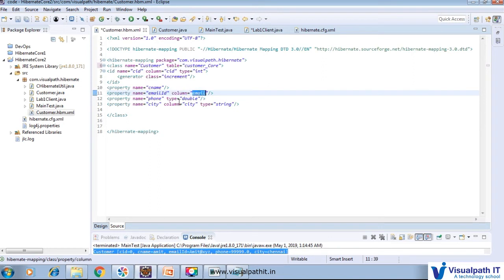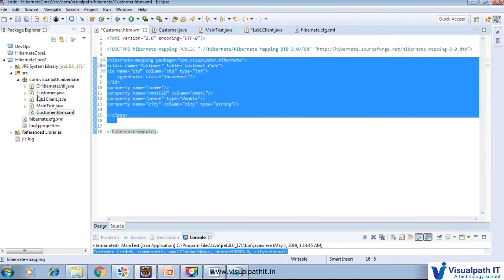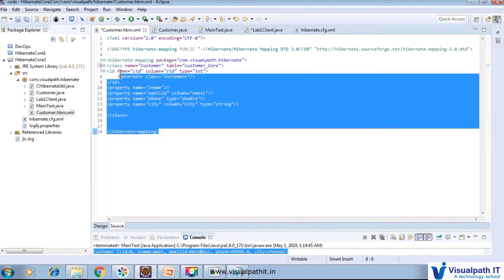It's the same thing: if you want to specify a particular type, you can, and if you don't specify the type, it will automatically take the type of object we created here. So for phone we just want to create a double, and for city a string. This is the related information of that particular customer that we will store here.